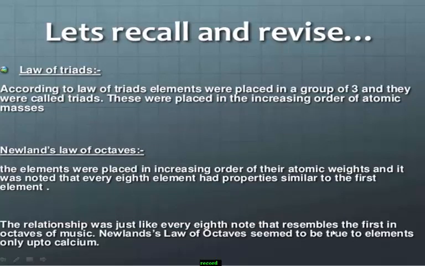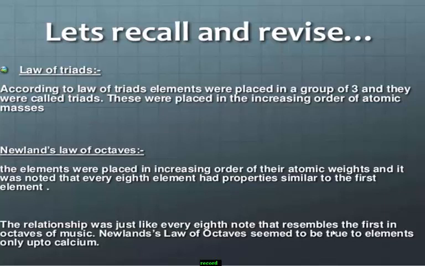Students, first you just recall and revise some very important concepts which are very useful for your competitive exams like CET, NEET, JEE, etc. First I take one of the very important concepts related to the law of triads.